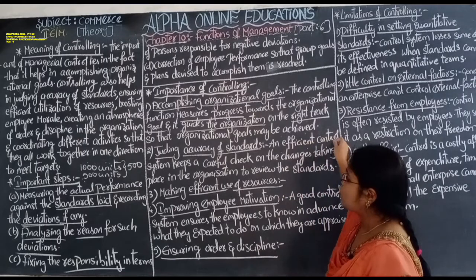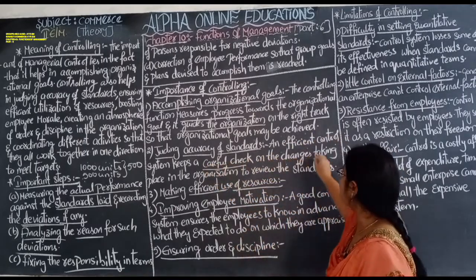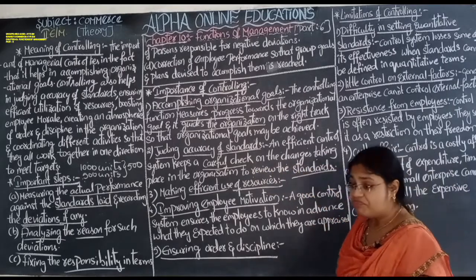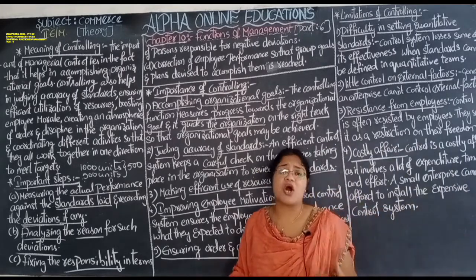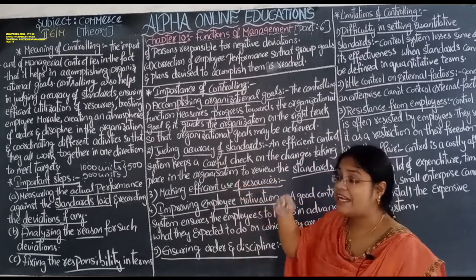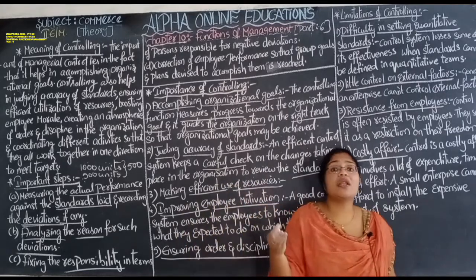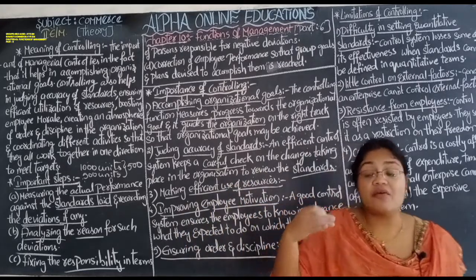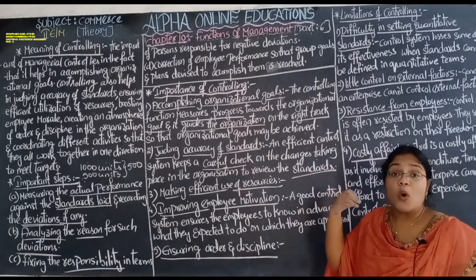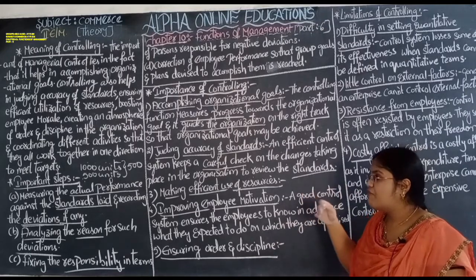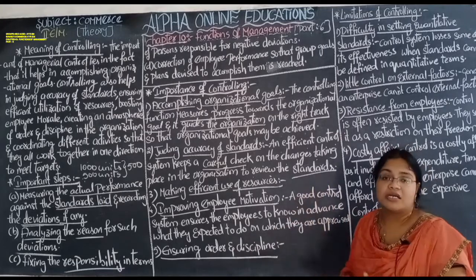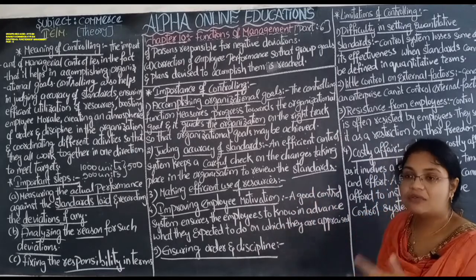An effective control system keeps a careful check on the changes taking place in the organization in order to review the standards, and checks why the estimated goals are not being achieved and who is the reason. If an employee is the reason, then they provide guidelines and instructions on how to do the work.